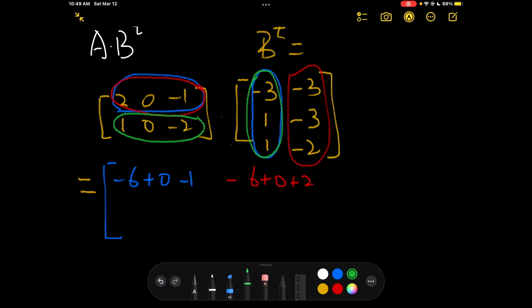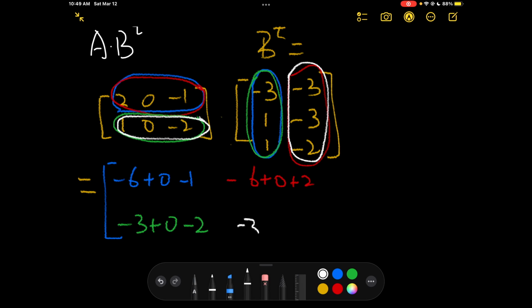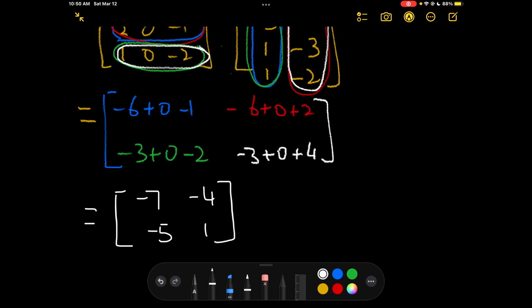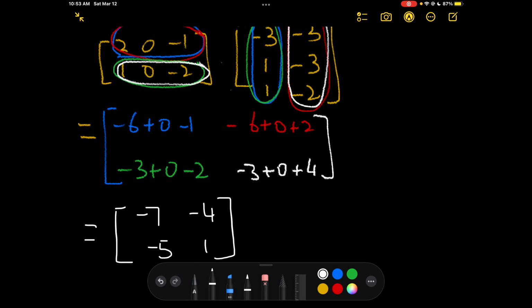So we have negative 3, 0, and negative 2. And finally, second row, second column, negative 3, 0, 4. So we got the answer of negative 7, and negative 4, negative 5, and 1. That's it. Okay, let's move on to question 21.